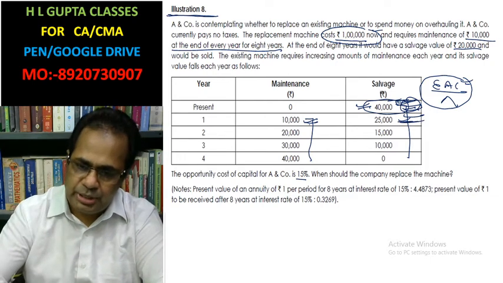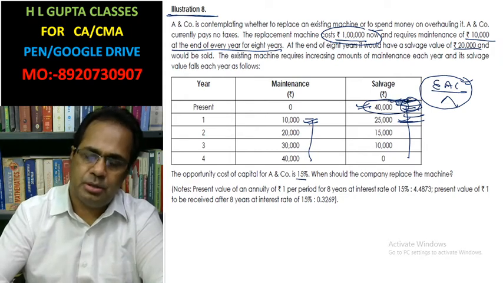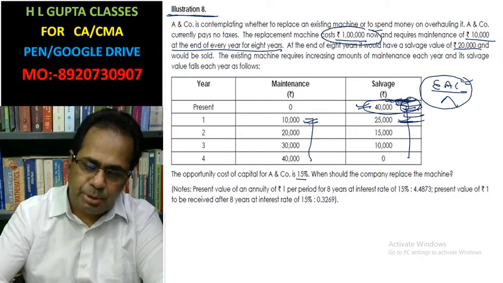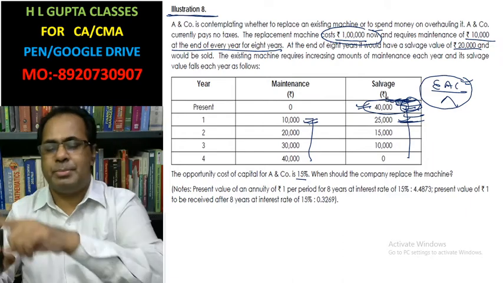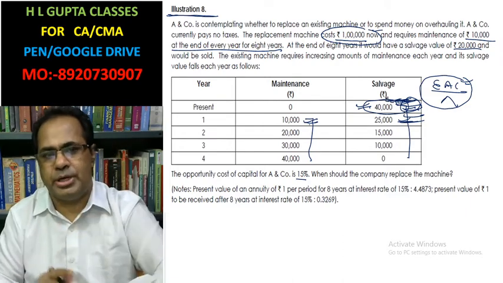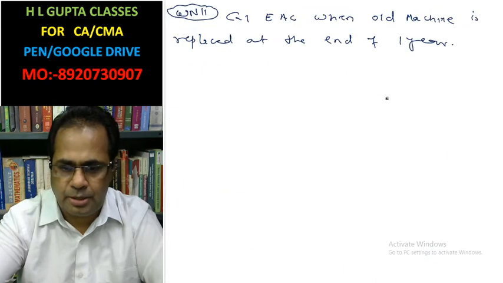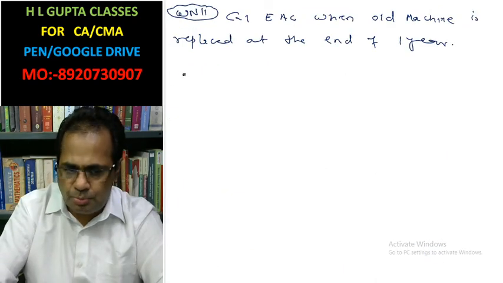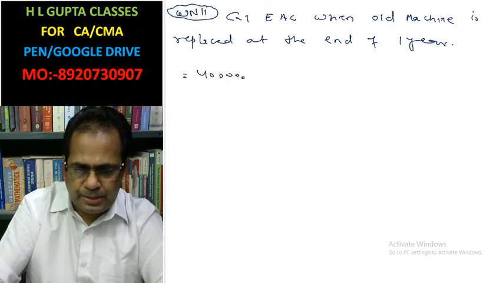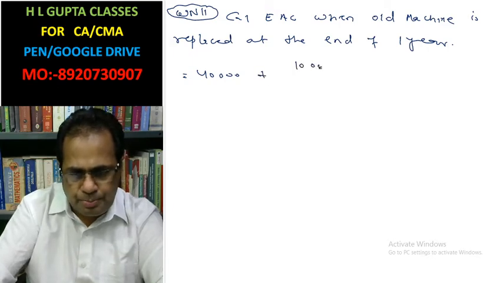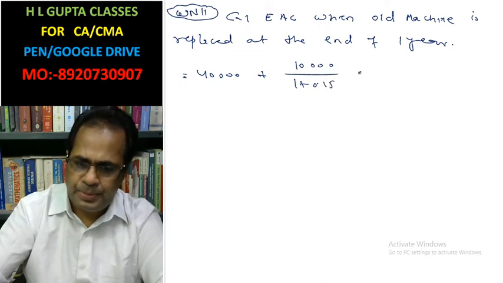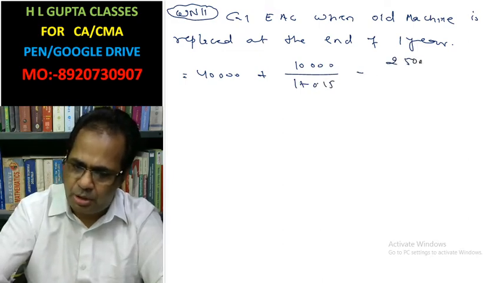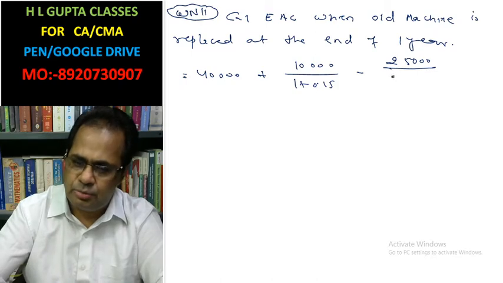The opportunity cost here is assumed to be 40,000 because you were able to sell the same machine right now for 40,000, but you are not able to sell. Why? Because you have decided to sell the same machine after 1 year. Okay, look here. The 40,000 is your opportunity cost. After 1 year, you have to make the expense of repair and maintenance for 1 year. Thereafter, you will sell the same machine for 25,000.